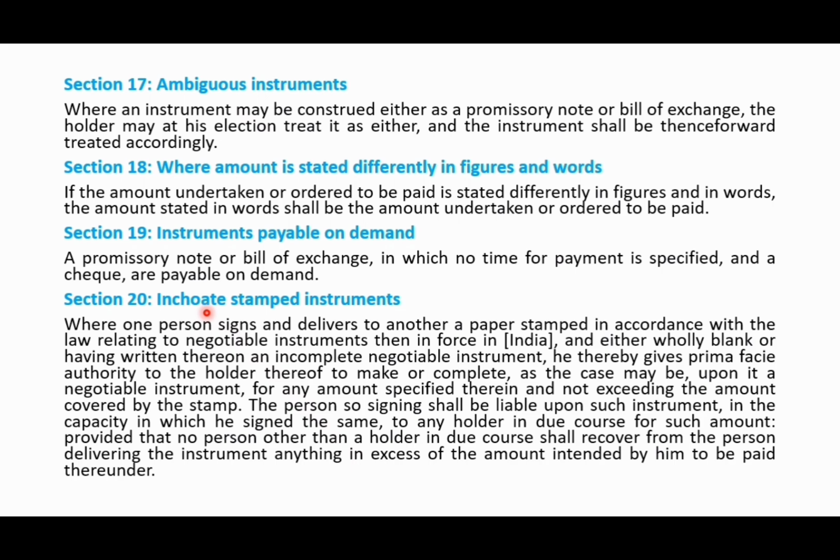He can put anybody's name on the cheque, or any amount on the cheque. If he puts some amount on the cheque, whether I, the maker of the cheque, am liable for paying such amount, section 20 says that the person so signing shall be liable upon such instrument. That is what is provided under section 20.